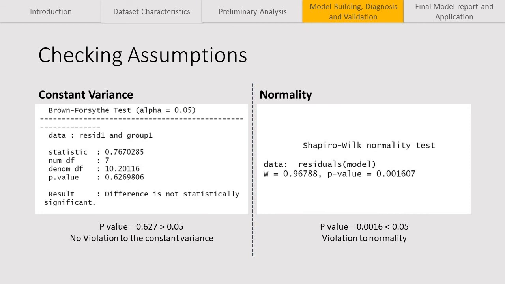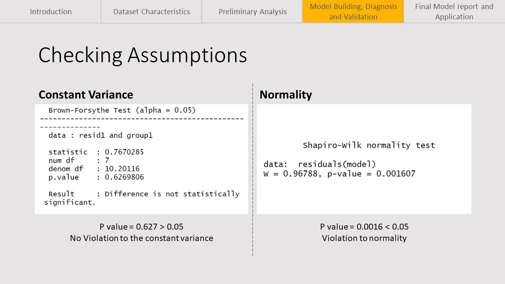Then, we checked if our model holds for the assumptions of constant variance and normality. We assume that the errors and hence the observations are independent since each observation is taken from a different basketball game. Moreover, to test for the constant variance, we did a Brown-Forsythe test, which has a null hypothesis that states that the errors have constant variance. The test gave a p-value greater than 0.05, which means that our data holds for the assumption.